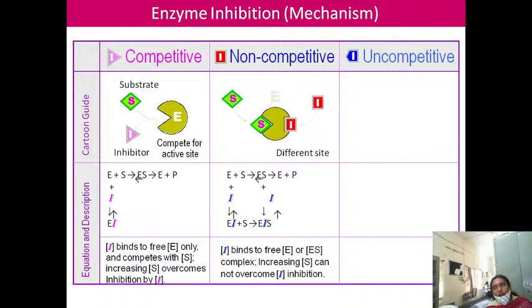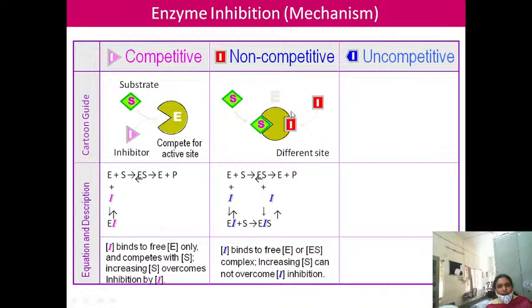So reversible means the inhibitor binds loosely, non-covalently to the enzyme. That type of inhibition is called reversible inhibition. In reversible inhibition, you have three types: competitive, non-competitive, uncompetitive. Enzyme inhibition is the process that reduces the enzyme activity. In reversible inhibition, the inhibitors bind loosely to the enzymes. In competitive inhibition, the inhibitor has structural resemblance with the substrate, so there is competition between the substrate and inhibitor for binding to the active site.